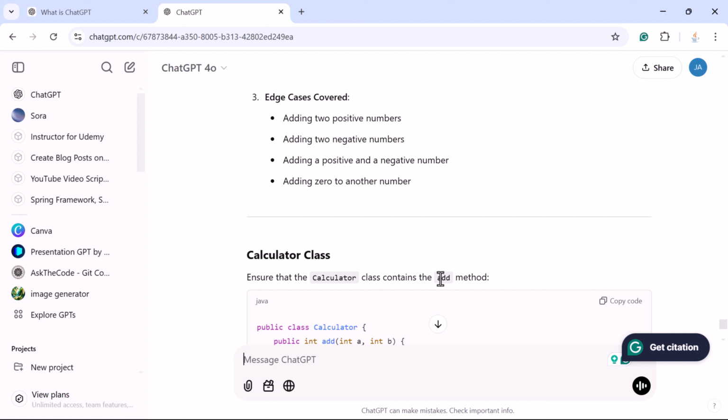Whenever you work on real-time projects, you need to write unit test cases to test your logic, isn't it? So ChatGPT can help you to write the unit test cases for testing your logic. You don't have to spend a lot of time to write the unit test cases. Okay, so this is one of the best use cases of using ChatGPT.